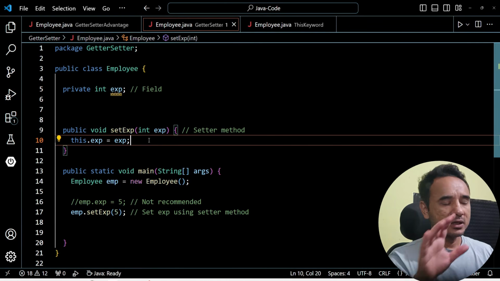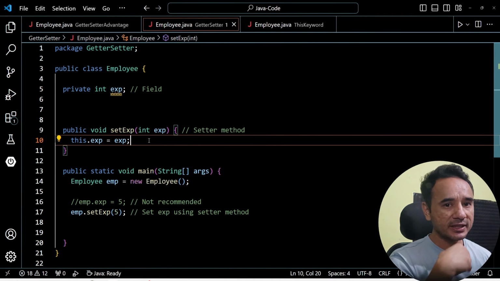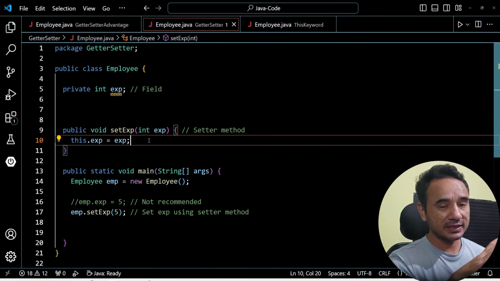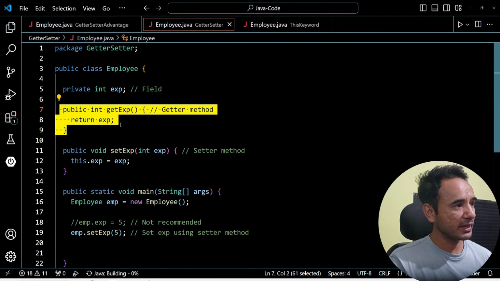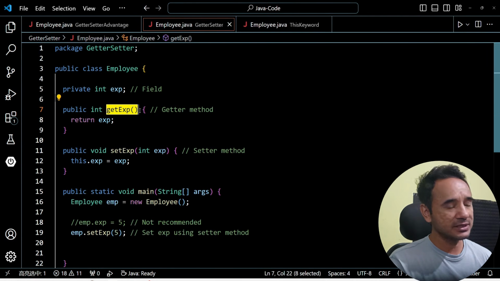Alright. Now similarly, until now we have just been setting the value of the experience field. To get the value, we will define a method getExperience like this, which is the getter method.